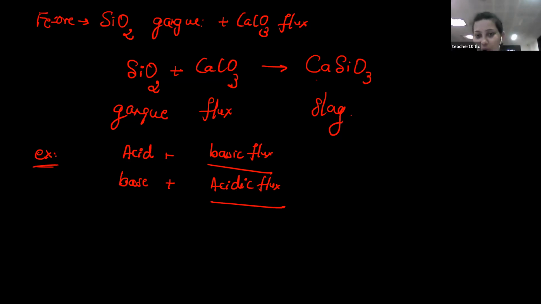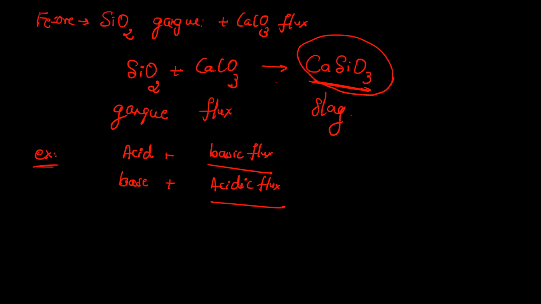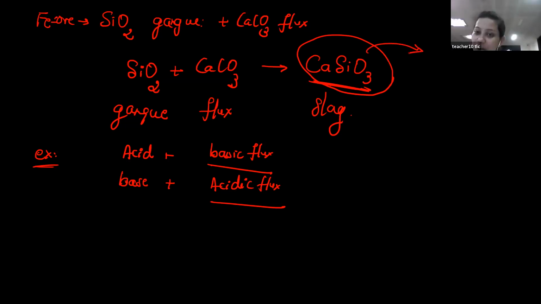If you want to separate the calcium carbonate content from SiO2, then you have to go for another separation technique. Slag is the side product. This is unwanted material. We will not use this slag in the extraction; we will use only the flux.